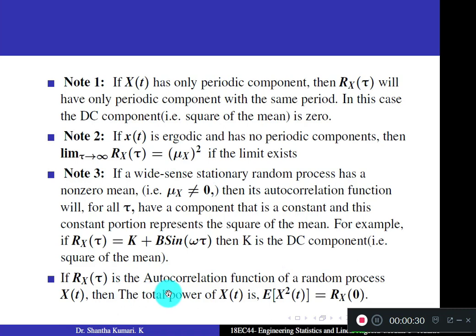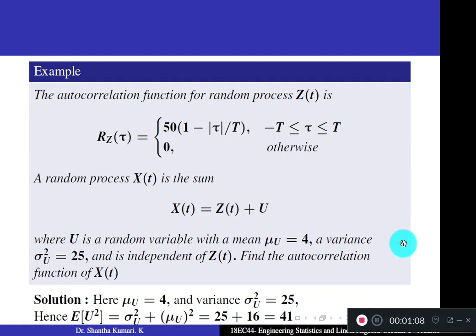If Rx of tau is the autocorrelation function of a random process x of t, then, as we already studied under the properties of the autocorrelation function, the total power of x of t, that is expectation of x square t, is given by Rx of 0. So remember the difference. Expectation of x square t is Rx of 0, and expectation of x whole square is given by either the limit formula or by using the constant term of your autocorrelation function. Remember these points.